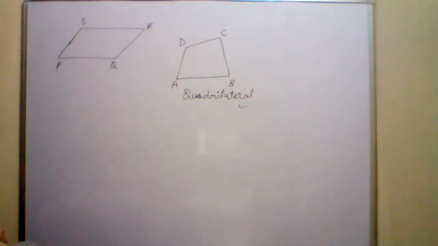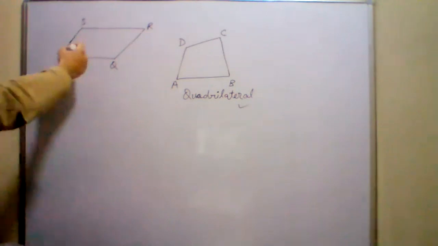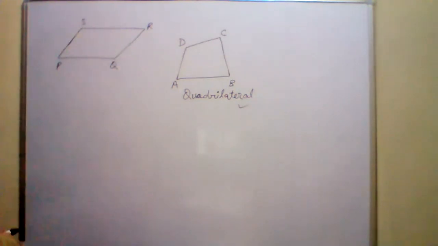In a parallelogram, what is so special? First of all, is it a quadrilateral? क्या ये quadrilateral है? Yes, sir. Yes, because it has 4 sides. So it is a quadrilateral.